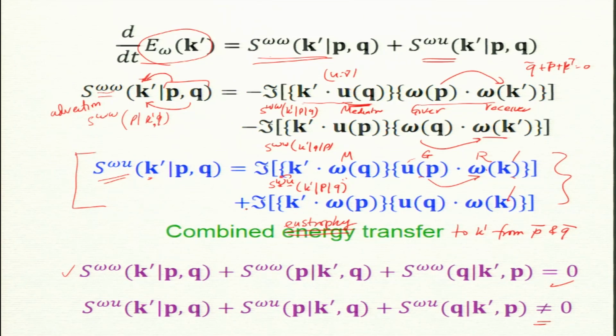Okay. And what about this one? Yes, OS omega u K prime Q P, because Q is a giver, UQ is giver and omega K is a receiver. Here the giver is somebody else, omega is getting from the U field, it is stretching. So, it is not among themselves, but it is some other party. So, this is what it is. Okay. So, the proof I will not do here, it is quite long, but it is very similar to what you do for kinetic energy. For completeness I read it in the book, but intuitively this is what it is.